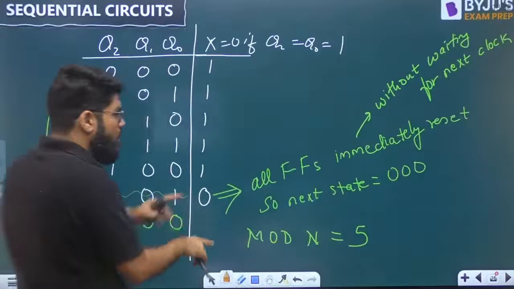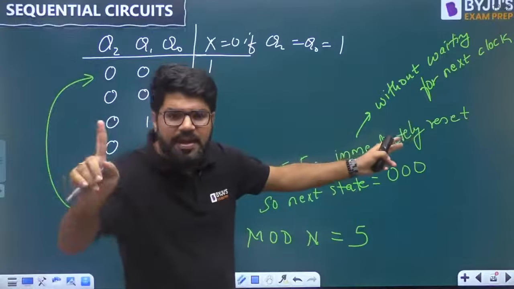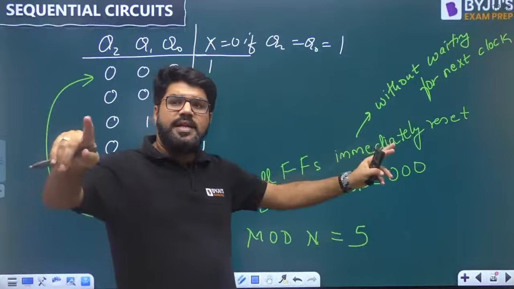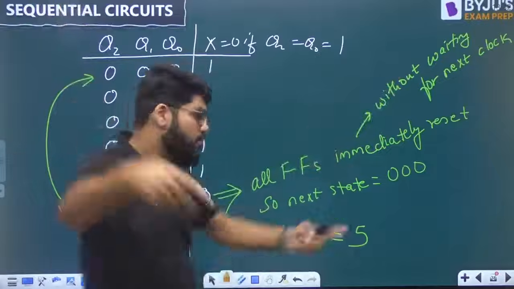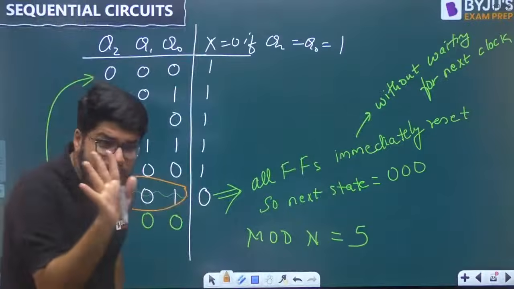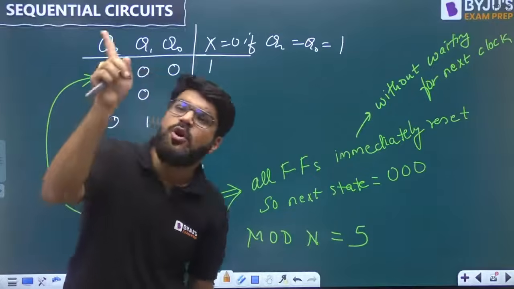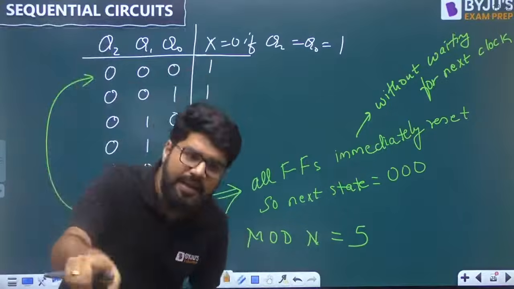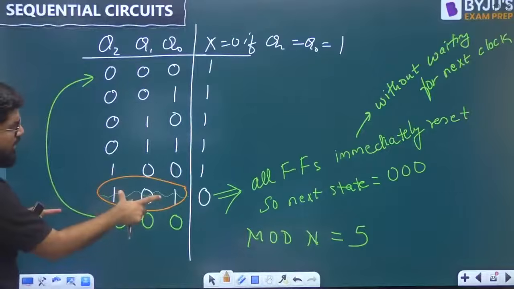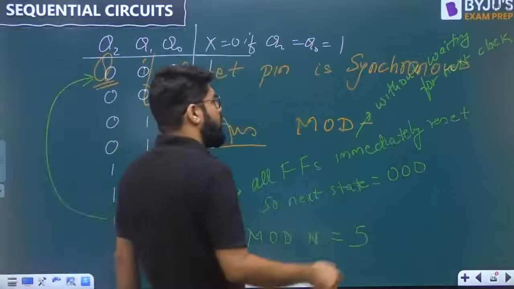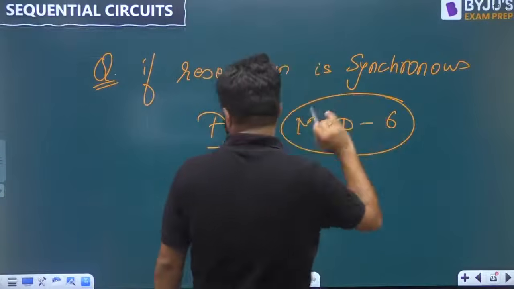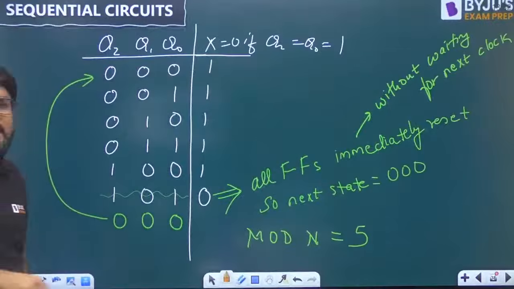X equal to 0. All flip-flops will reset, but not immediately. All flip-flops will reset at the next clock edge. That means this state will remain in front of you for one clock cycle, and hence it is also a valid state and can be counted. And because it has to be counted, the counter will become mod 6 now. The answer will be different, and that is where you make the mistake.